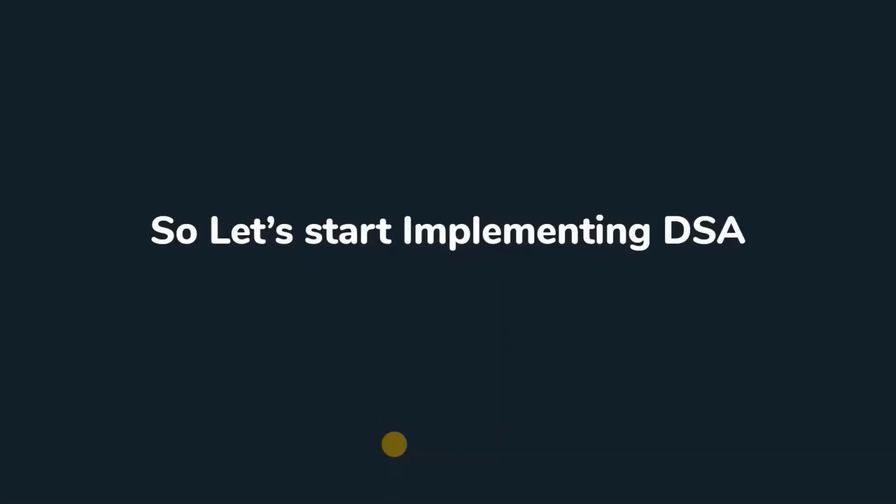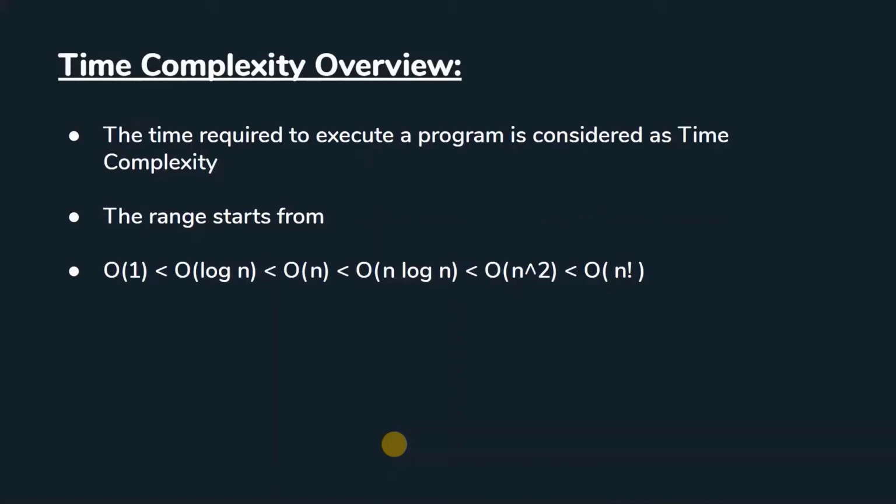So let's start implementing DSA. Before going into DSA directly, we'll learn something about time complexity, right? We are not going to focus much on time complexity, just the very basic fundamentals, and then we'll move on to the implementation of a linked list. The time required to execute a program completely is called time complexity. We have a best case, a worst case time complexity, and so on, right? Most frequently we denote it using big O notation.